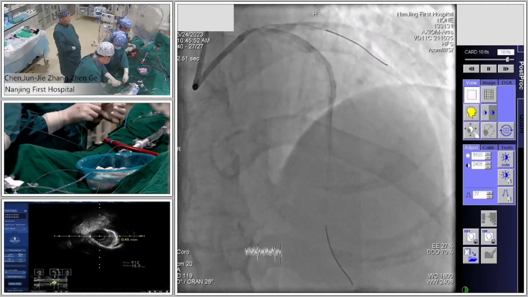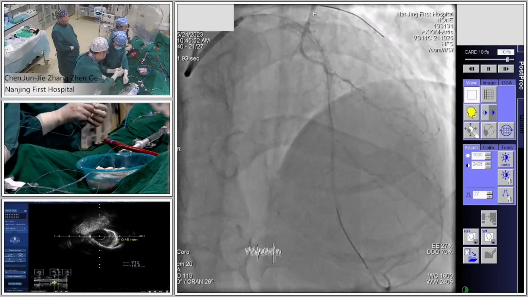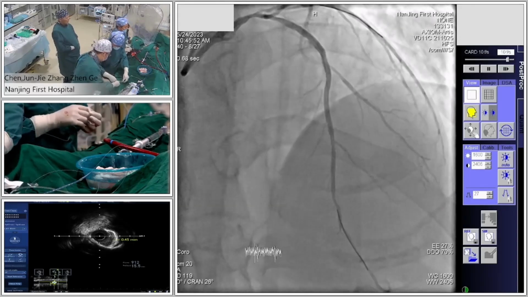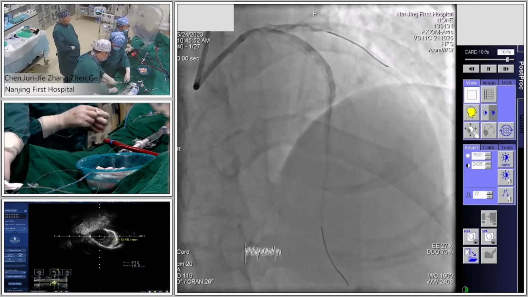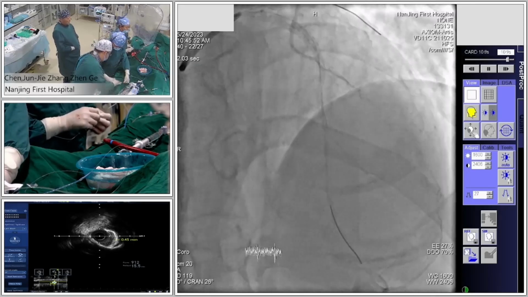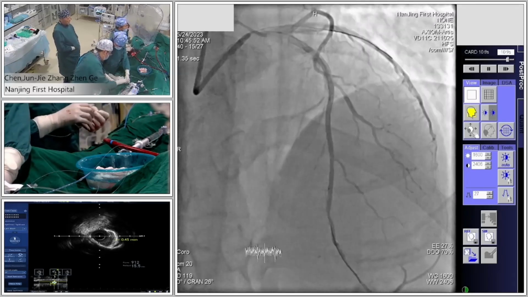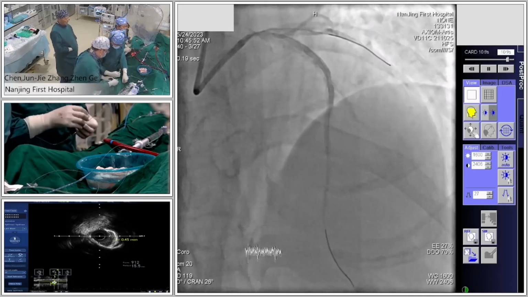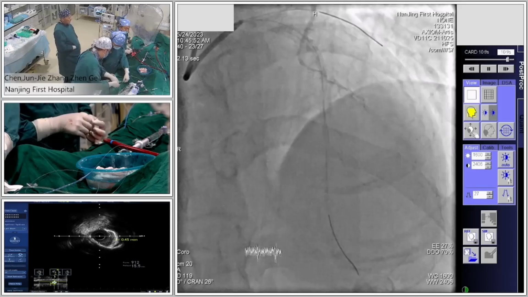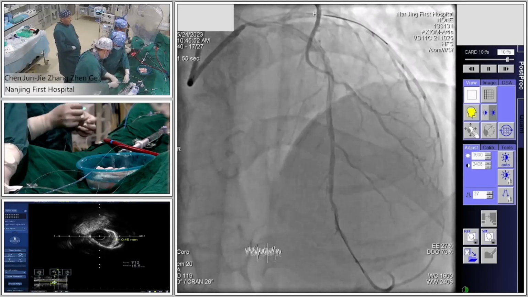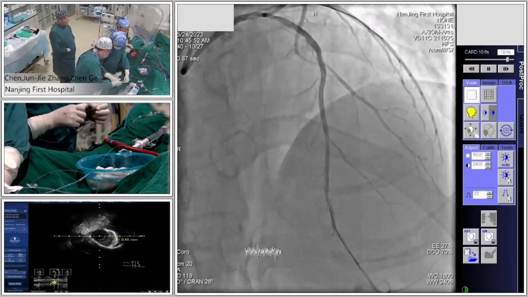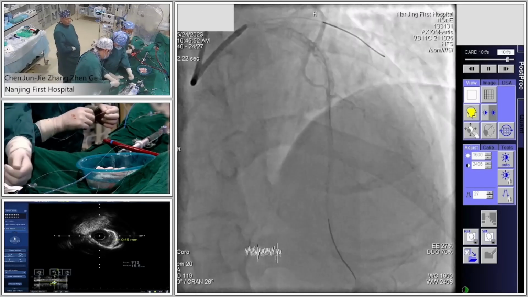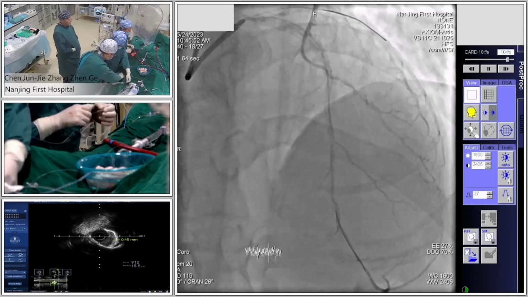This is one point. Second, for IVL we usually use intravascular imaging to choose the balloon size. For this patient, we used IVUS measurement, 3.5 for the proximal and ostial LAD, so we choose 3.5. In general, the ratio of balloon to vessel diameter is 1:1.